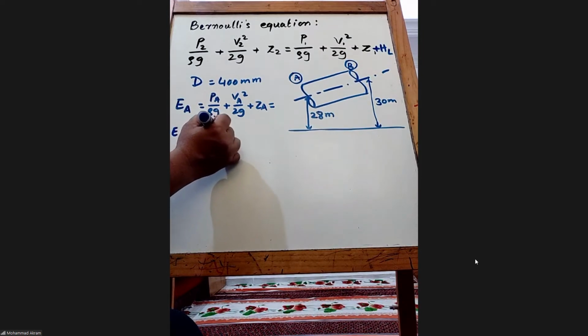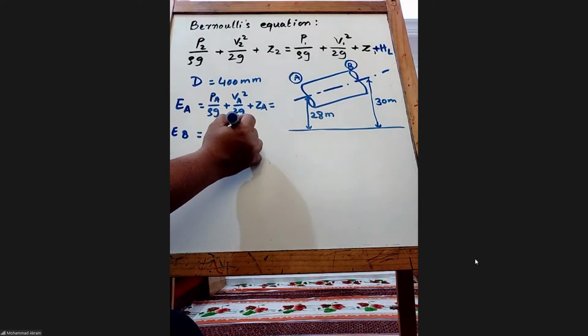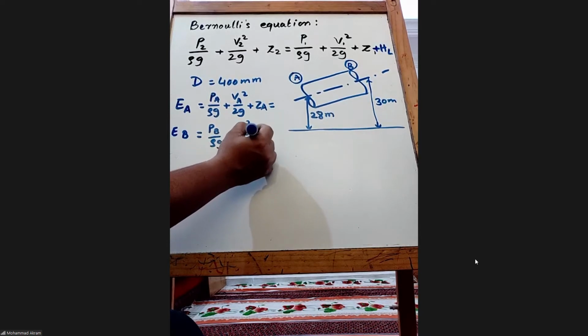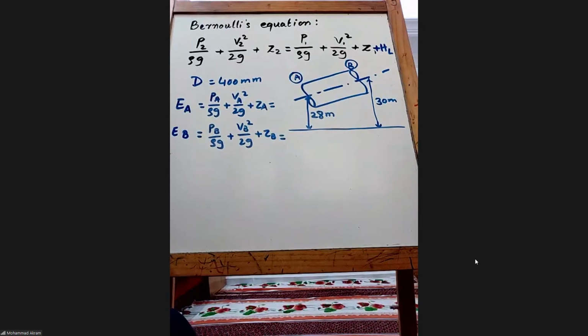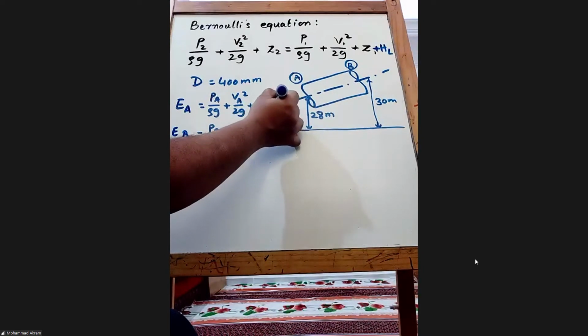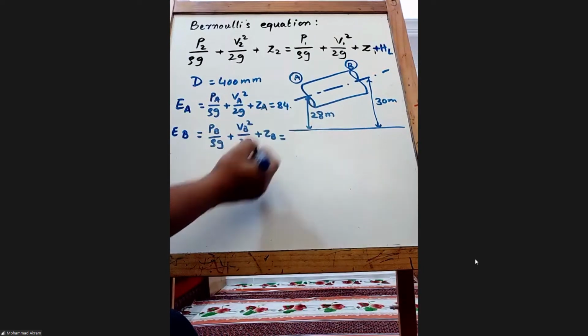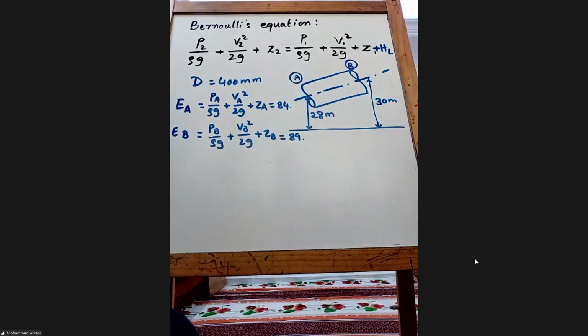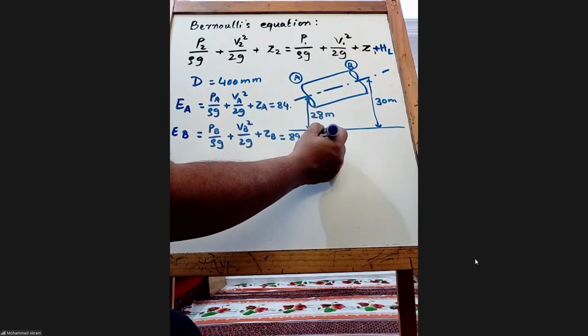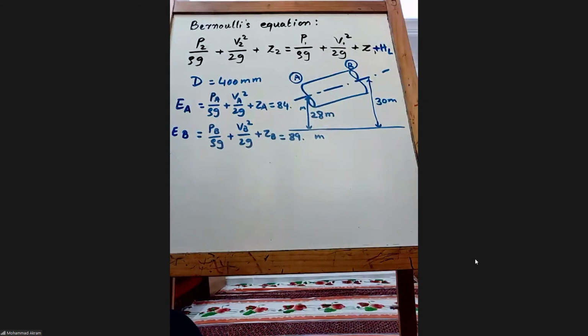Similarly, PB divided by rho g plus VB square by 2g plus ZB. So if you put those values, you get 84 point something at A and 89 point some value in meters at B.